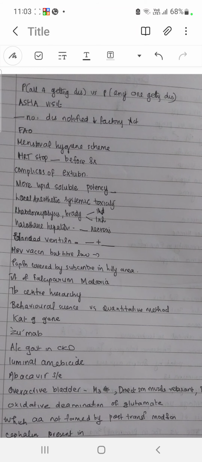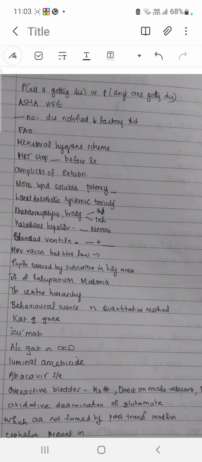Next, population covered by subcenter is 3,000 to 5,000, and in hilly area, remember, the population is very low. So the coverage is low, 3,000.